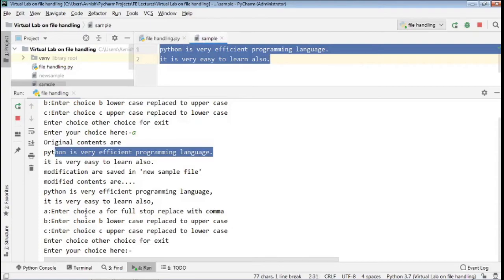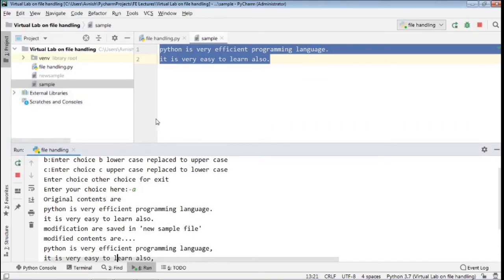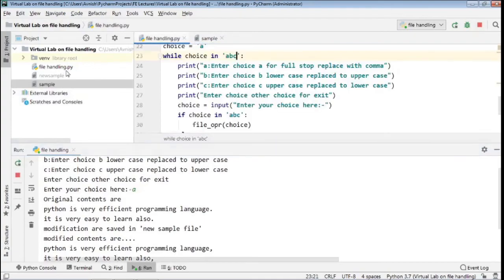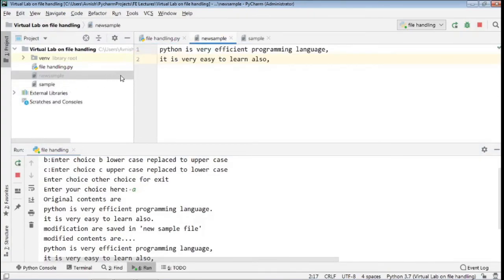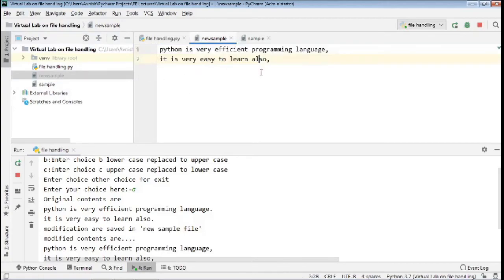Then it shows us the modification is saved in the new sample file, and modified contents are like this. Now if you see here, the new sample file is generated, and the new content after modification is stored in this new sample.txt file. This is the text file, and this is the output in that text file.